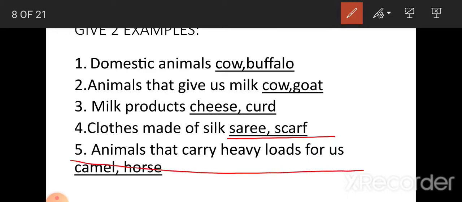Now, animals that carry heavy loads for us. Which are the animals that carry heavy loads for us? That is camel, horse, bullock, donkeys. These were used for going from one place to another in earlier days. Now we have cars and motorbikes, but later on donkeys, horses, bullocks, camels were used for transport also.